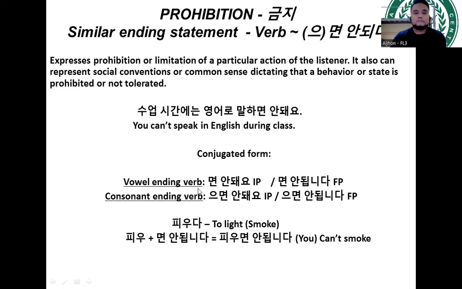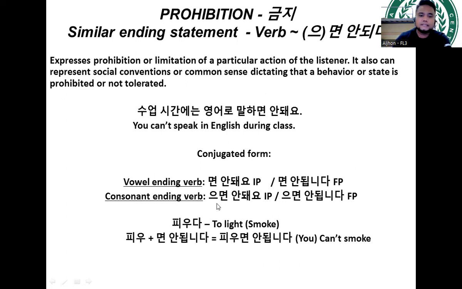So again, vowel ending verb. It means pag si verb ends with a vowel, we're going to add this myon andweyo under the informal polite form, then myon andwemnida under the formal polite form. All right, so next is for the consonant ending verb naman, we're going to use umyon. Based sa rules, based sa considerations ni myon and umyon, pag consonant ending verb, we need to add umyon.